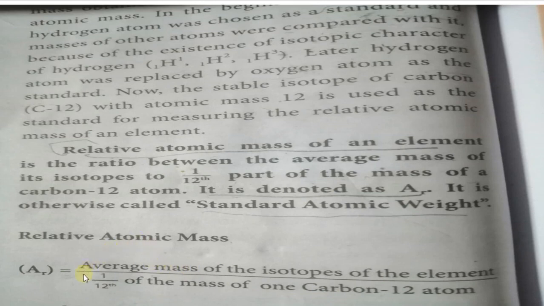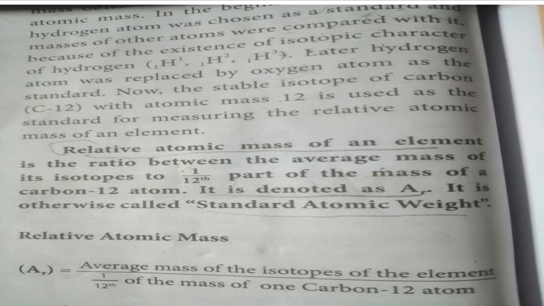It is defined as the ratio between the average mass of the isotope of the element to 1/12 of the mass of one carbon 12 atom, and it is denoted as AR. This relative atomic mass is otherwise called standard atomic weight. Relative atomic mass is otherwise called what? Standard atomic weight.